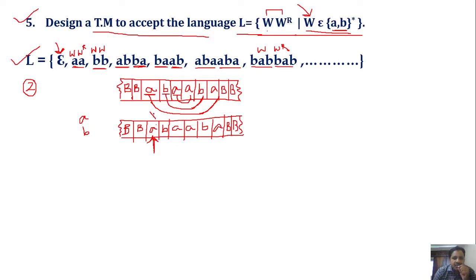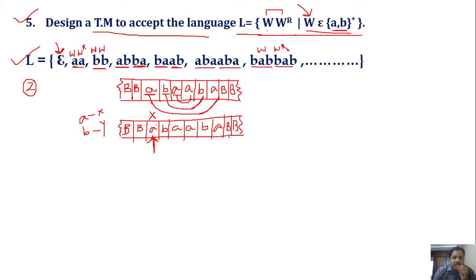Here I am marking the input symbol a with x and input symbol b with y. After reading the first input symbol and marking it with x, I am moving the head towards right. I keep on moving the head towards right until I get blank.